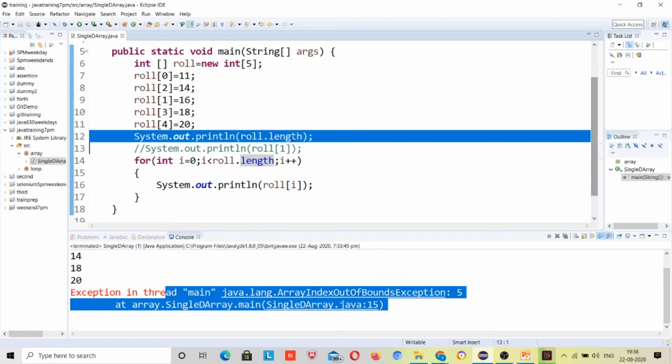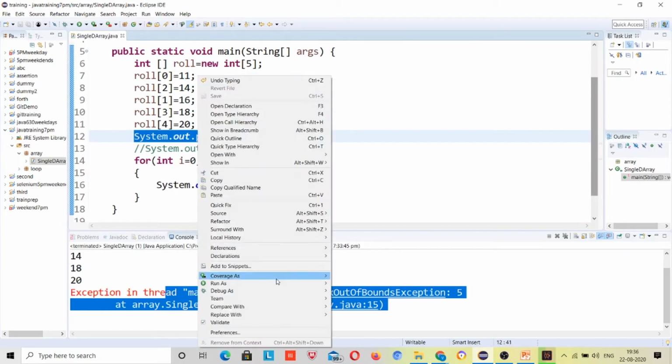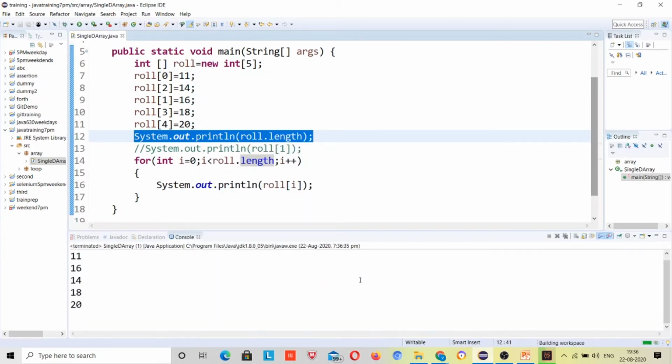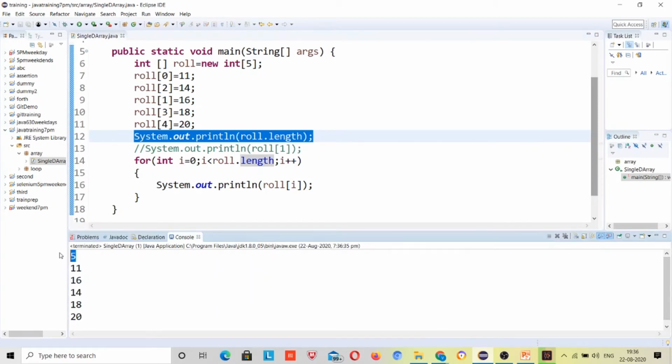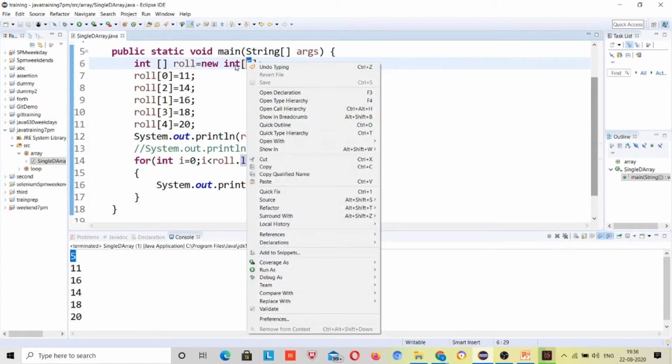So this length variable returns the length of the array. If I press control over here, because this is not a method and not a class, there will be no link. But it will return the length of an array. I will run it. What did it print? 5. There was a 5 index array, that's why it returned 5.